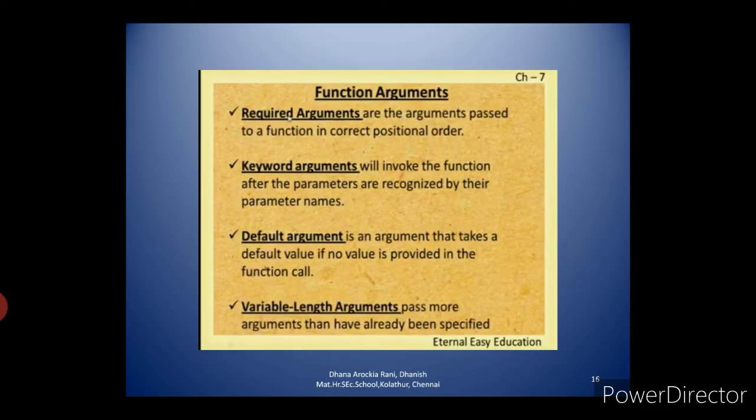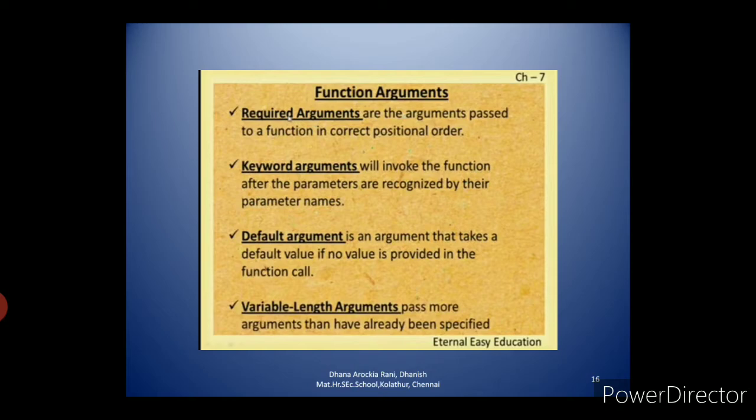Then function arguments, we have 4 types: required arguments, keyword, default and variable length arguments. What do you mean by required arguments? Required arguments are the arguments passed to a function in the correct positional order. If you are using the parameters name comma age, you have to give the correct positional order while calling the function.